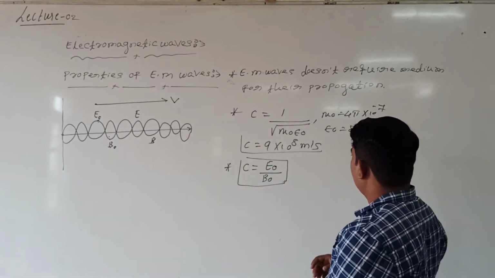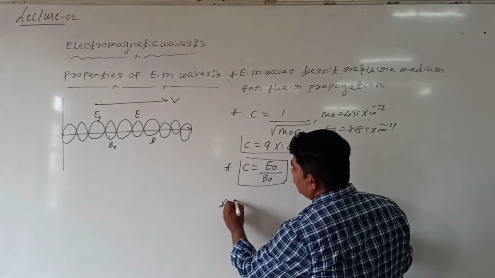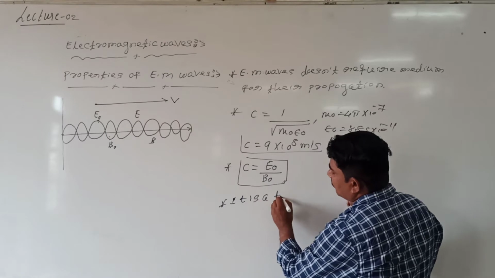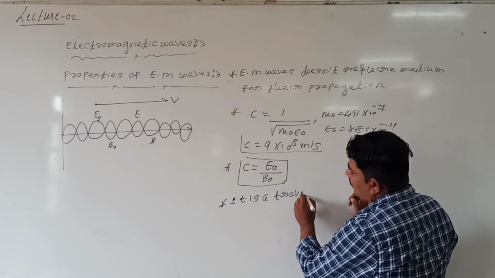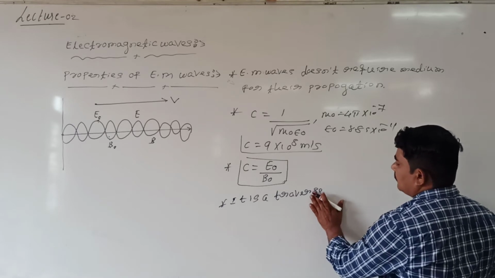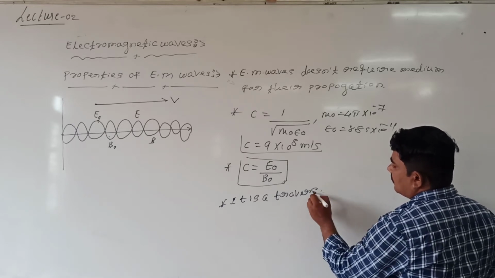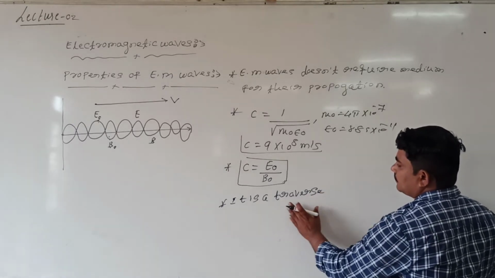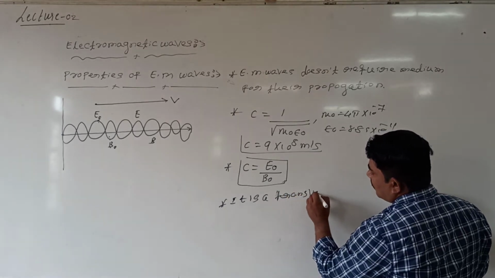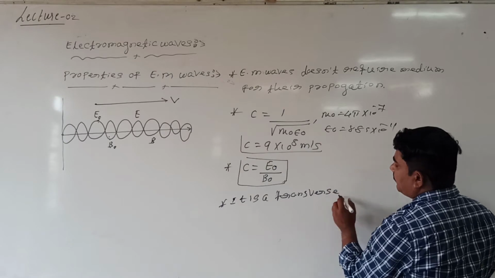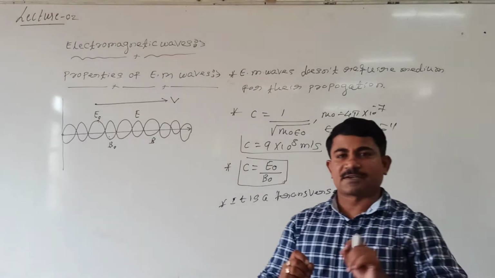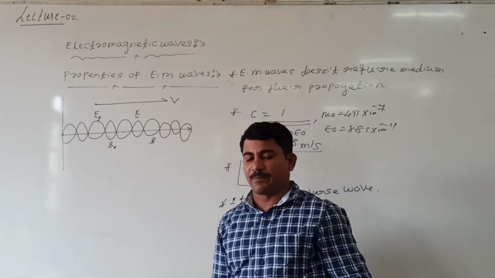Transverse wave means the electric field and magnetic field are mutually perpendicular to each other.